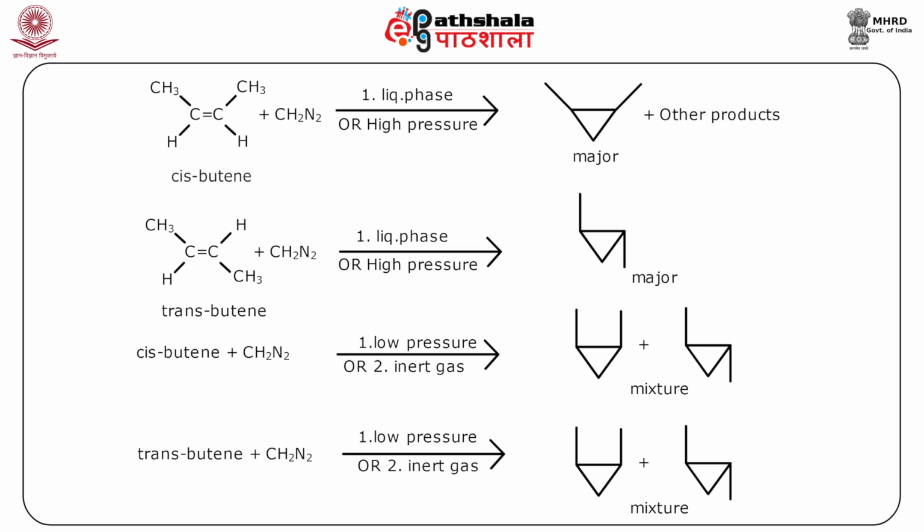But the same cis-2-butene and trans-2-butene, if we look at different conditions, let us look here. In low pressure or inert gas conditions, we will get a mixture of cis and trans cyclopropane derivatives. Similarly, if you take cis-2-butene and trans-2-butene and generate the carbene in the presence of copper, then it is highly stereospecific, where there are no traces of the other. That is, from cis you get cis and from trans you get the trans product. So, high stereospecificity is there.